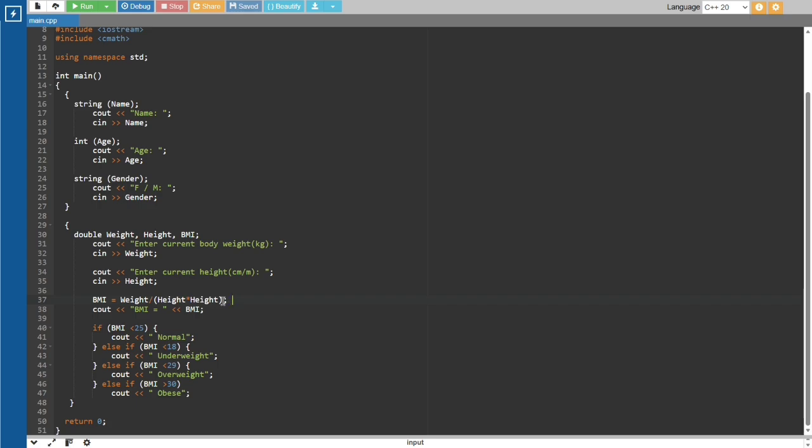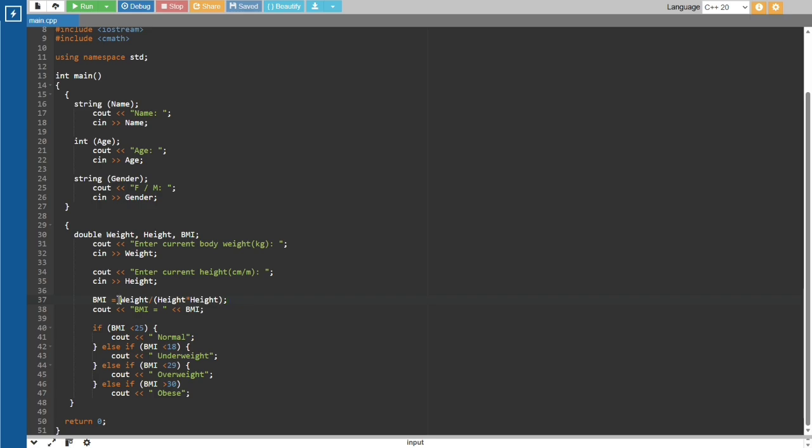This is the format to calculate BMI. There are also other ways to write it, but this is the easiest way that I understand. Then the semicolon closes this line.